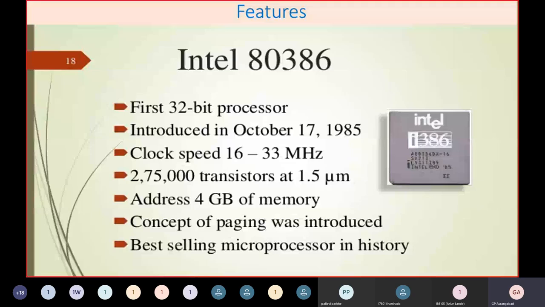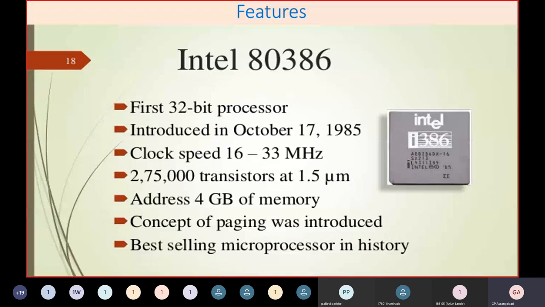Paging was introduced. This is the concept of paging. Here the memory was limited. Even if you have 4 MB or 1 MB of memory, to manage it, this entire memory is divided into pages.